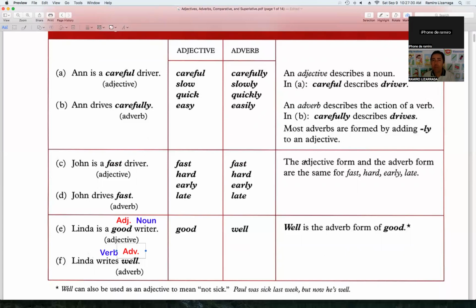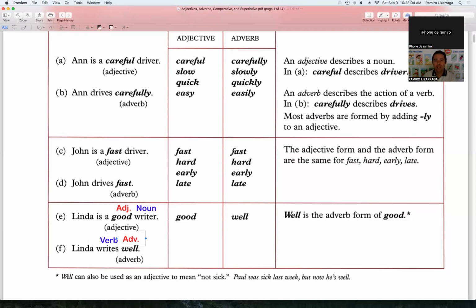But take a look at this vocabulary. Let me read it first. The adjective form and the adverb form are the same for fast, hard, early. So take a look at this. Fast as an adjective is the same as an adverb. Fast, hard, early, late.